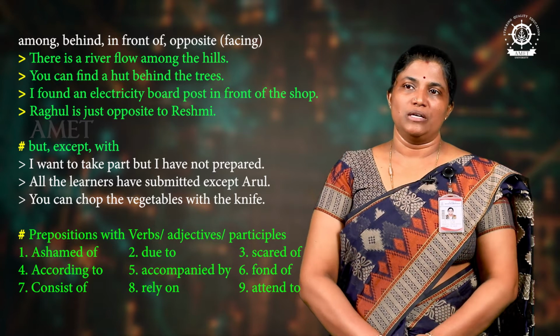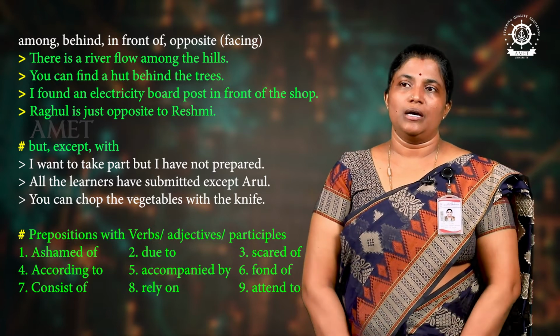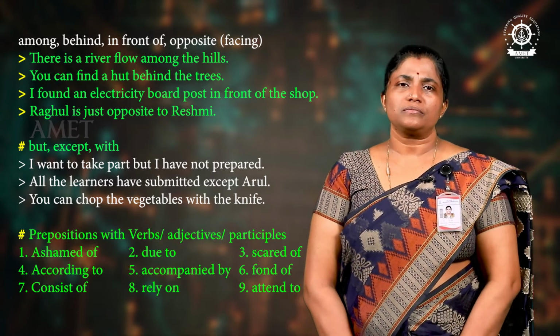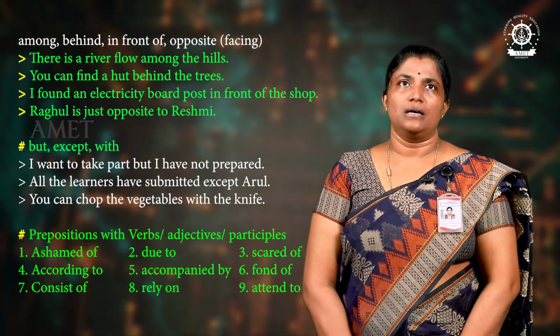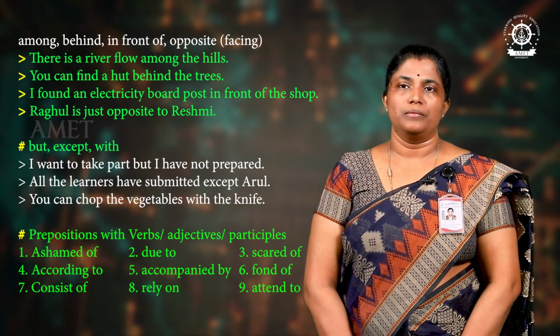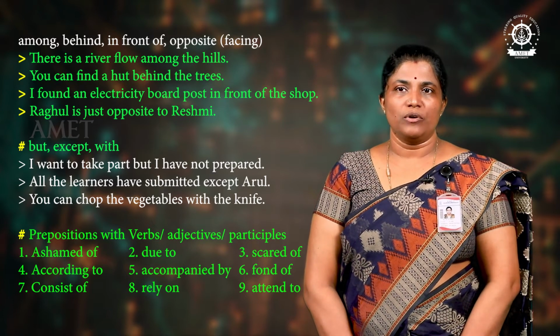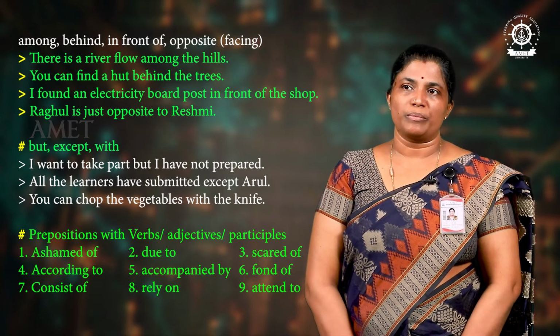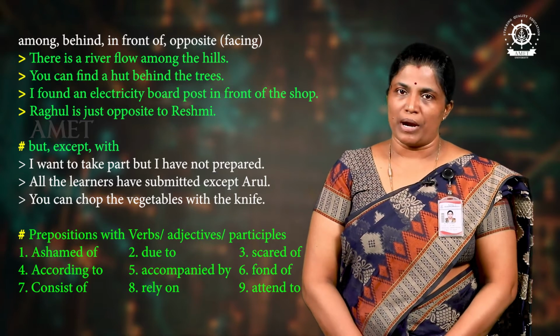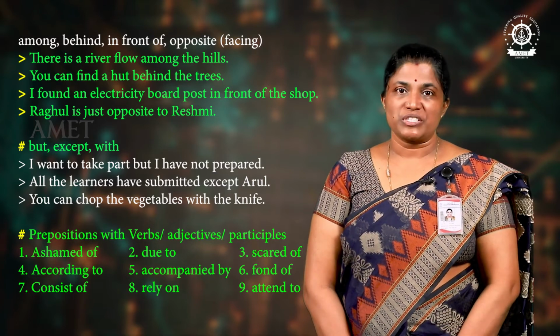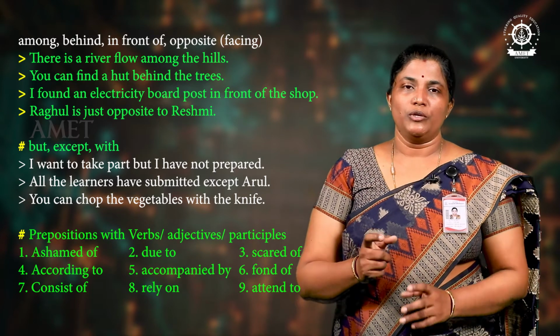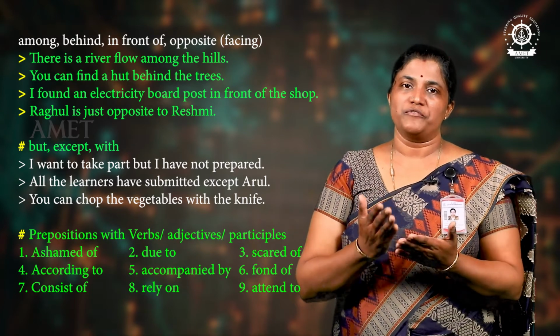When you use these prepositions to form a sentence, the preposition and the verb, the preposition and the adjective, or the preposition and participle should not be parted. It should go together. Aren't you ashamed of this? Ashamed of, you can't split it apart. Ashamed of should come together.